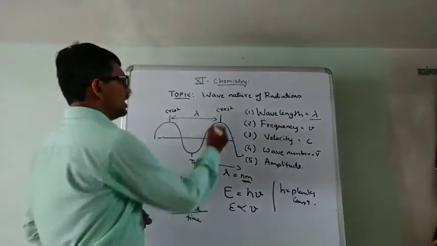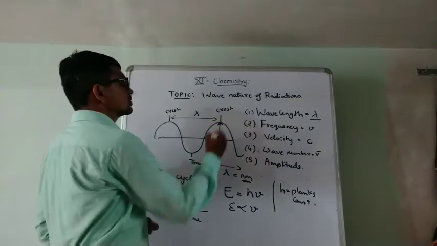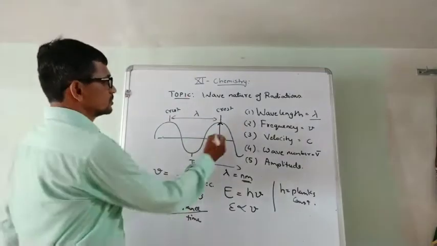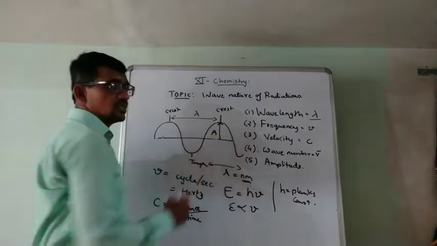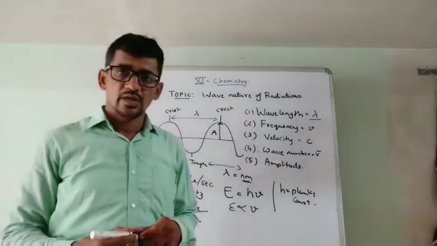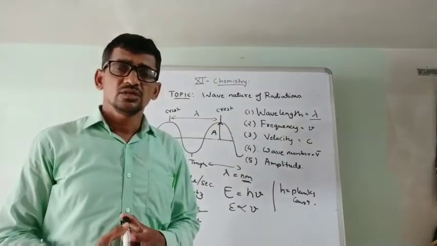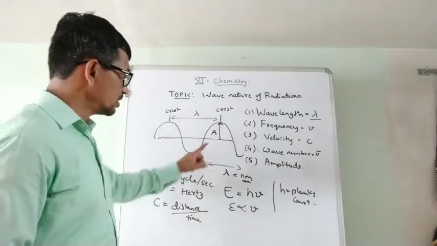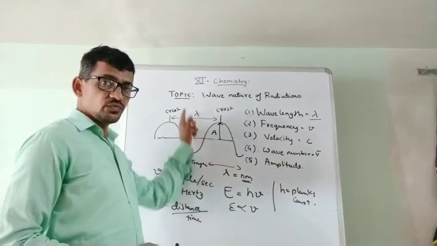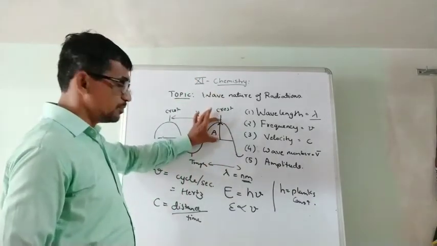Amplitude. Amplitude means the maximum distance of the crest of the wave, from the center to the top. This distance is the amplitude.